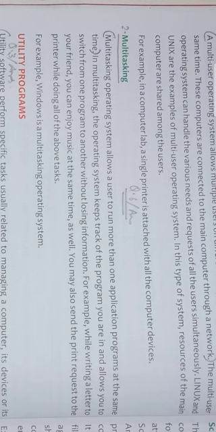Means at the same time, everyone can do two or more tasks at the same time. Now for example, Windows is a multitasking operating system. Windows means Windows 7, Windows 8, Windows 10, Windows 11, that is the latest version of Windows, which are